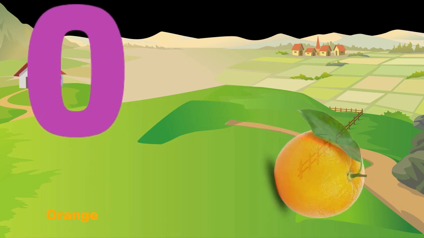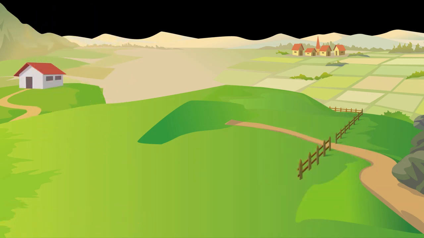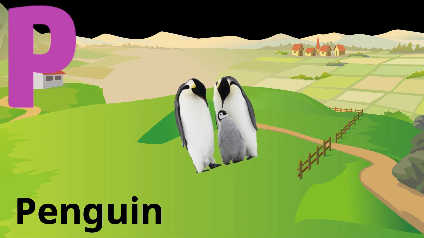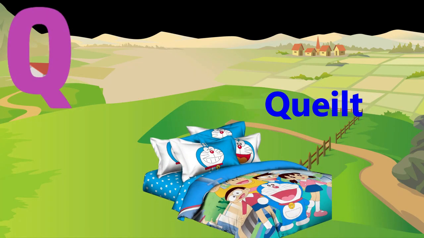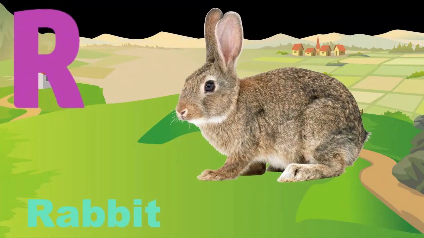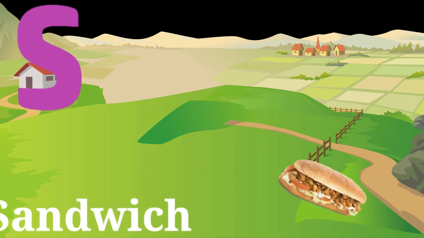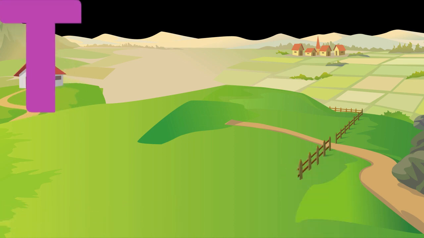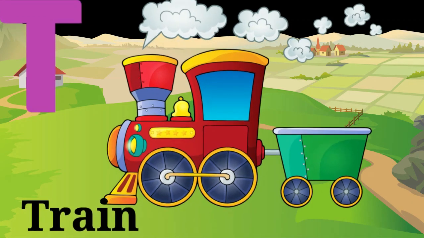O for orange. P for penguin. Q for quilt. R for rabbit. S for sandwich. T for train.